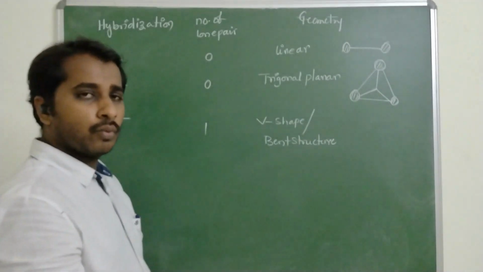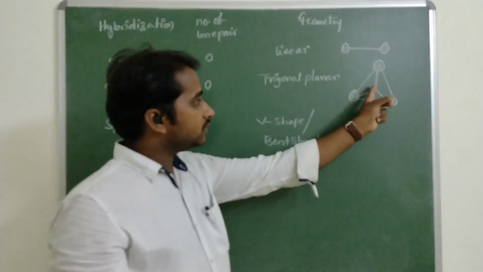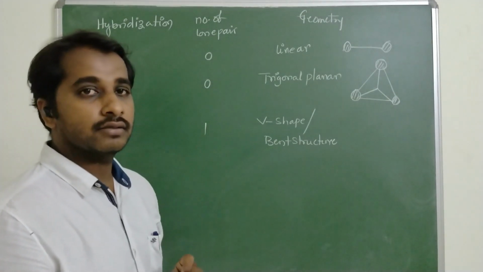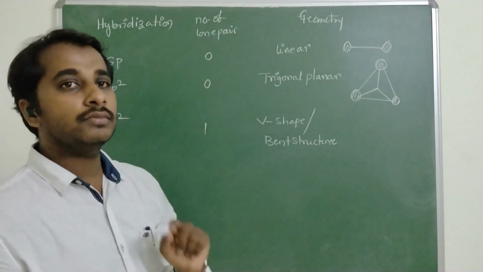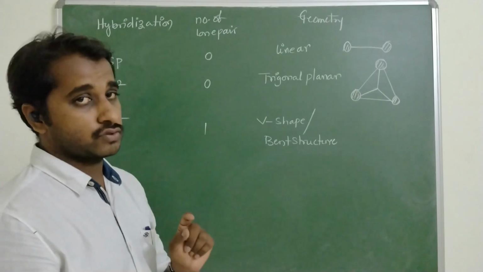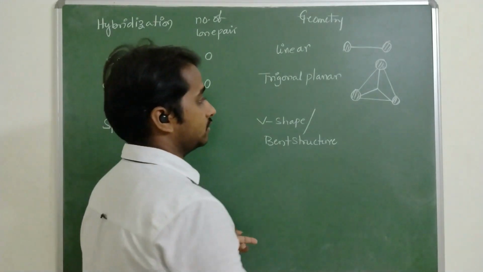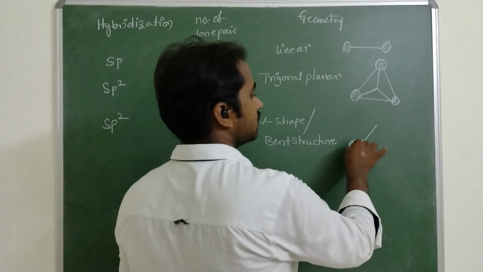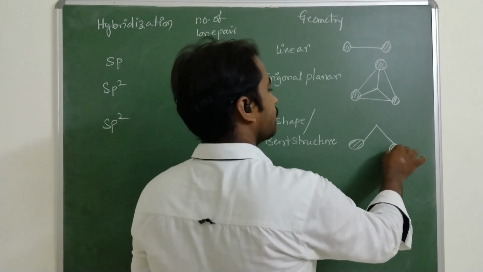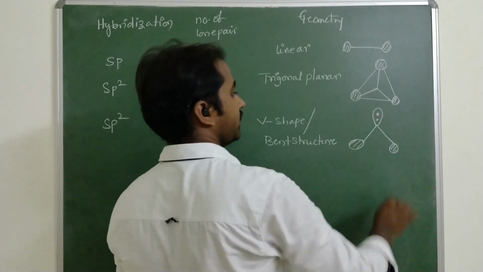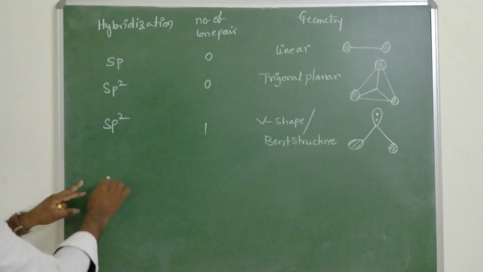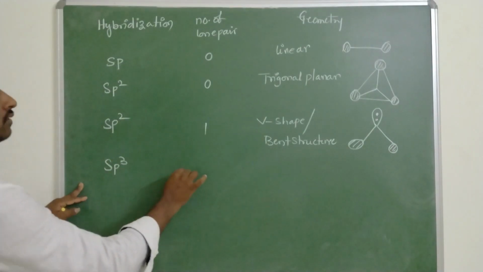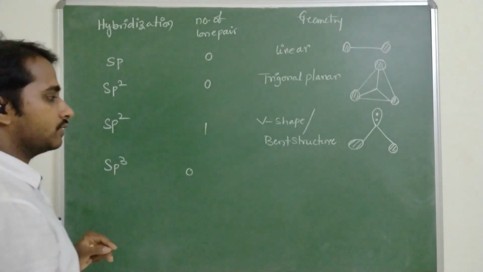Bent structure. In the bent structure, one of the vertices of trigonal planar is occupied by one pair of electrons. That's what we call a lone pair of electrons. So these are the bonded pairs, and one lone pair is occupied.